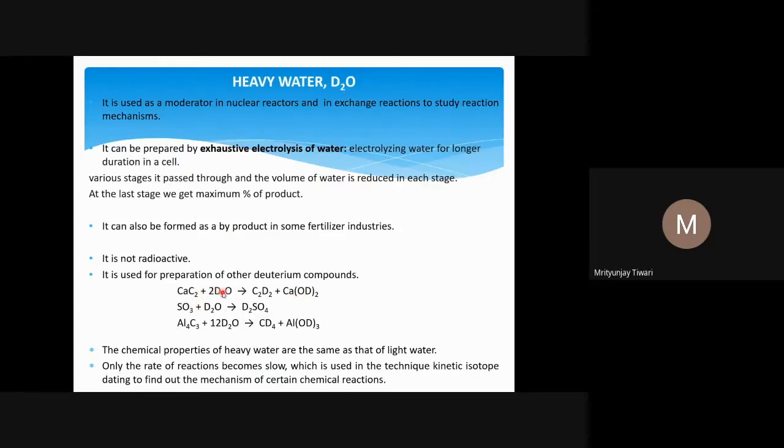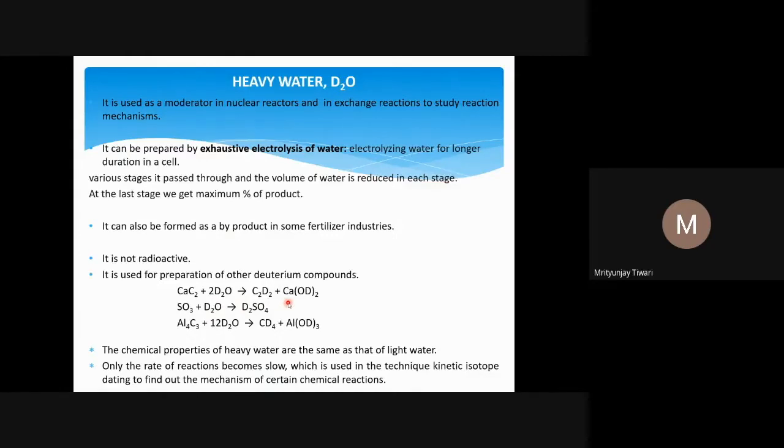If it was normal water H2O, you would find C2H2 plus Ca(OH)2. But since it is deuterated heavy water, it forms C2D2 plus Ca(OD)2.